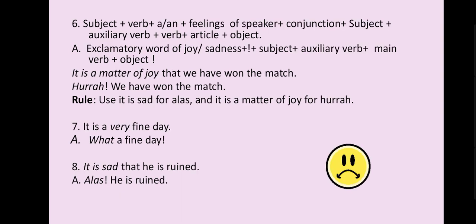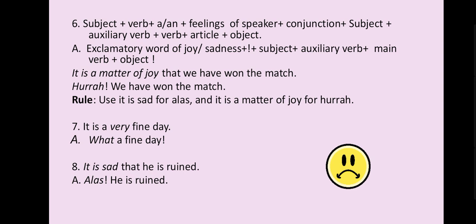Now sixth, subject plus verb plus A or N plus feelings of a speaker plus conjunction plus subject plus auxiliary verb plus verb plus article plus object. Do not get confused. These are only the words which are used here. The sentence is like this: it is a matter of joy that we have won the match. Right? Here joy is there. That's why we will use an exclamatory word of joy or sadness.